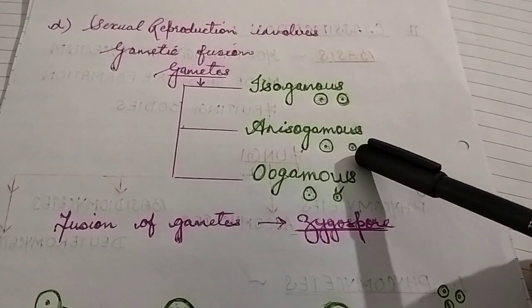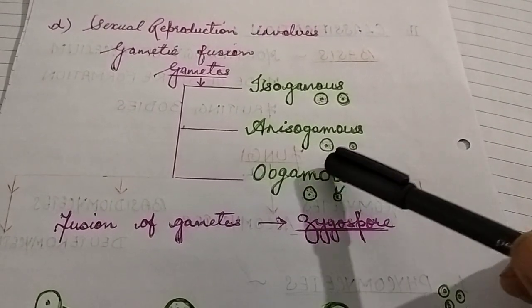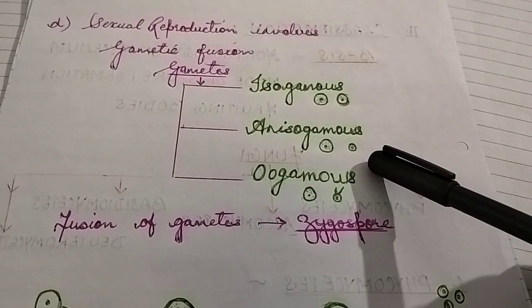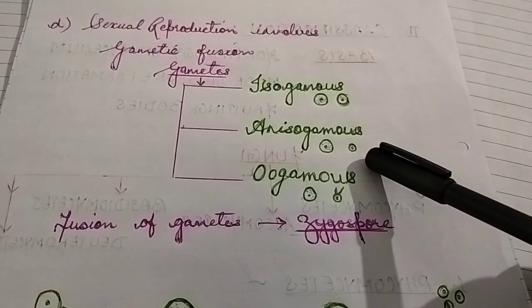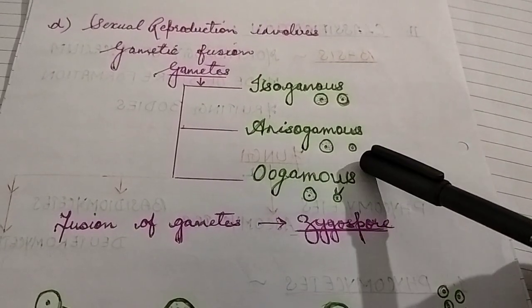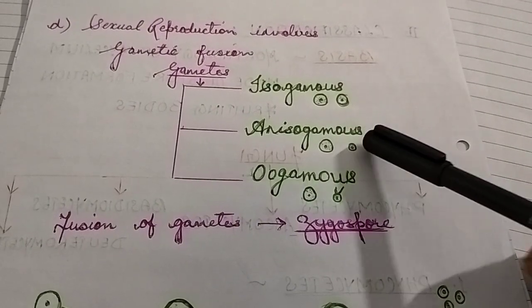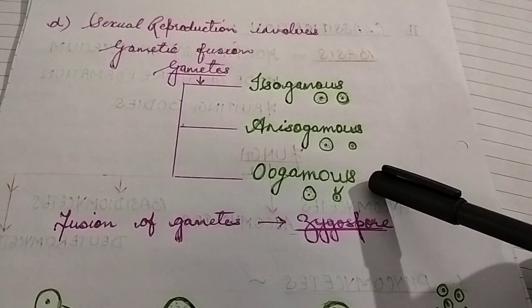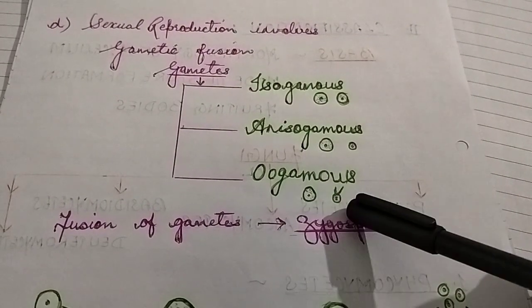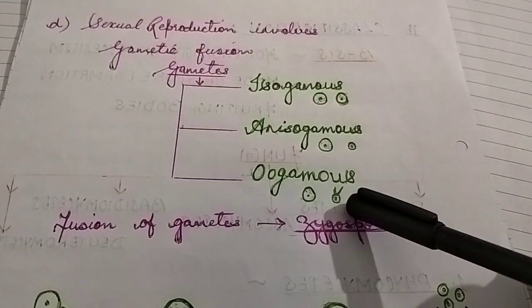When two gametes are morphologically dissimilar, one may be big, one may be small, such gametes are called anisogamous. And the third type is oogamous. It is also anisogamous. One may be big, one may be small.